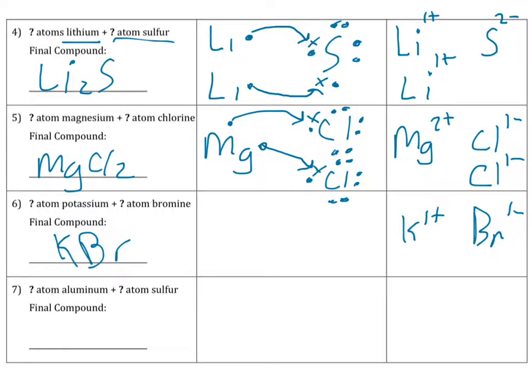And the way that works is potassium has 1 valence electron, bromine has 7. Again, bromine wants to gain the 1, so it goes like this.